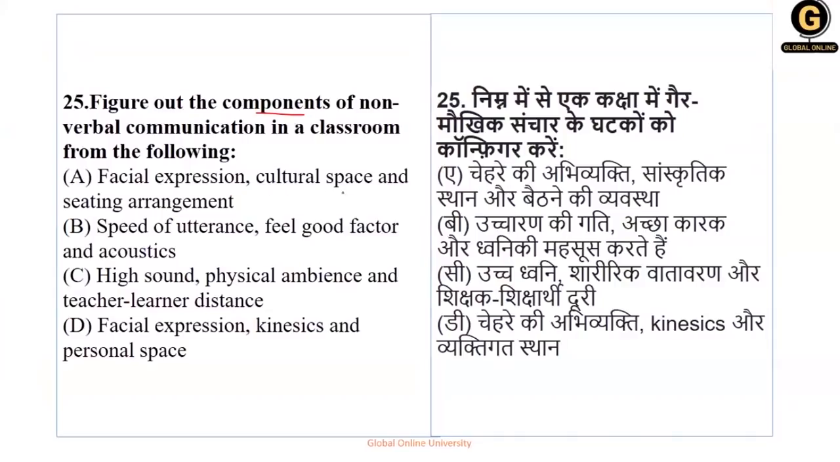Facial expression, cultural space, sitting arrangement, speed of utterance, feel good factor, acoustics, high sound, physical ambience and teacher learner distance, facial expression, kinesics and personal space. So if you look at facial expression, cultural space, sitting arrangement, these do not show non-verbal communication. Speed of utterance, feel good factor, acoustics. Now speed of utterance, that is speaking, does not show any non-verbal communication clue.